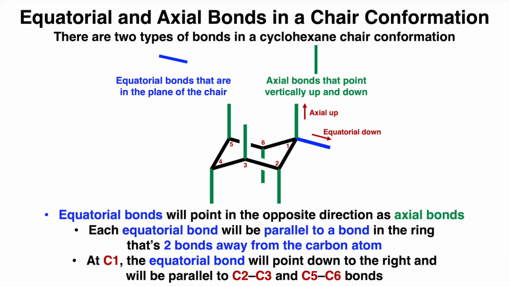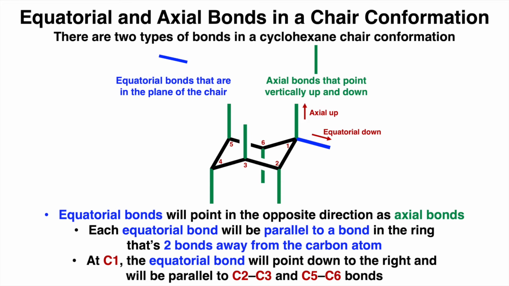Now the equatorial bonds will point in the opposite direction as axial bonds and are drawn slanted or in the plane of the chair. Each equatorial bond will be drawn parallel to the bond in the ring that's 2 bonds away from that carbon atom. So at C1, the equatorial bond in blue will point down to the right, since the current axial bond in green is already pointing up, and it will be drawn parallel to that of the C2, C3, and the C5, C6 bonds.